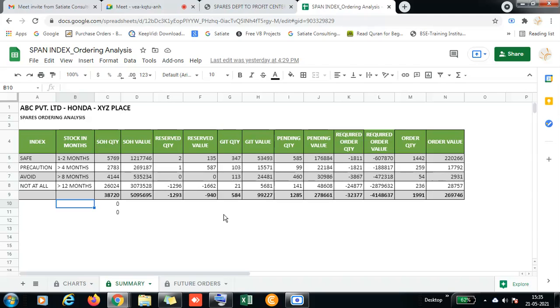No, my question was about multiple branches. I understood you said collate all the data from all the branches, sales, and so on, and even the DMS also, and give a consolidated report. Done. And we have actually given this tracker to some other Honda dealers also. They are already using it, and they found that it is very useful for them.